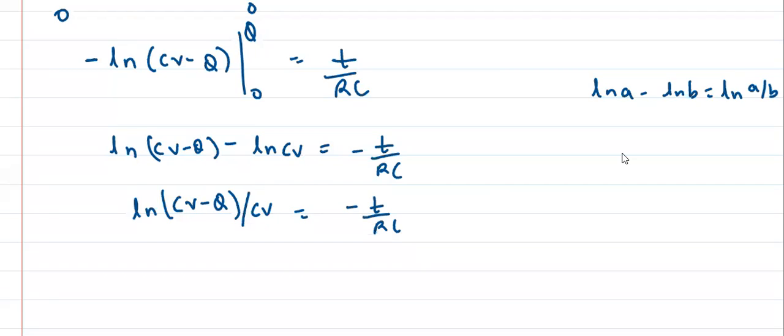And we know that if ln a is equal to x, then a is equal to e to the power x, because ln is base e. ln is log base e. Yes or no? Log base e is ln.